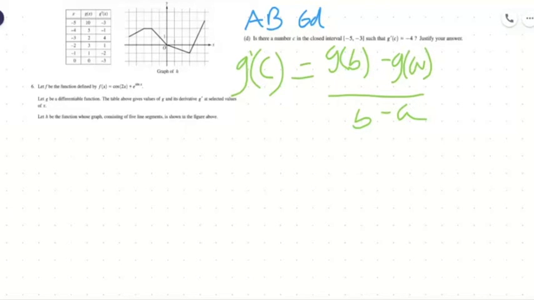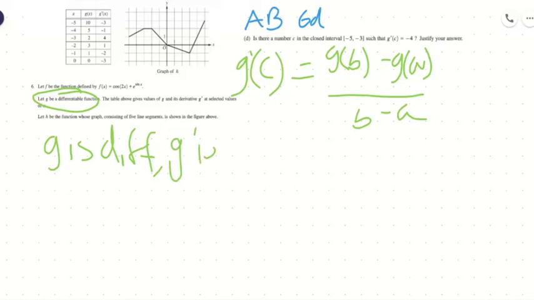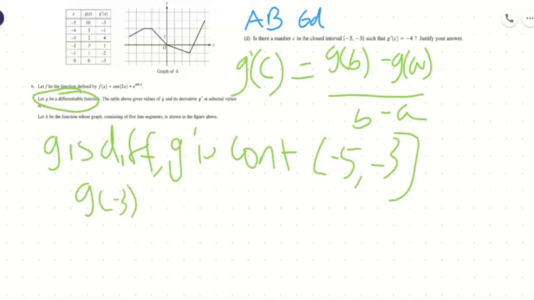Those two conditions, the first is that g needs to be differentiable, which is given in the equation. And you do have to write out that g is differentiable. I'm just going to shorten it, but on the real thing, you'd want to write it out. And we'd also say that g is continuous on the closed interval from -5 to -3. And so then we would plug in (g of -3 minus g of -5) all over (-3 minus -5). I'm just using the slope function from above, and that's equal to -4.